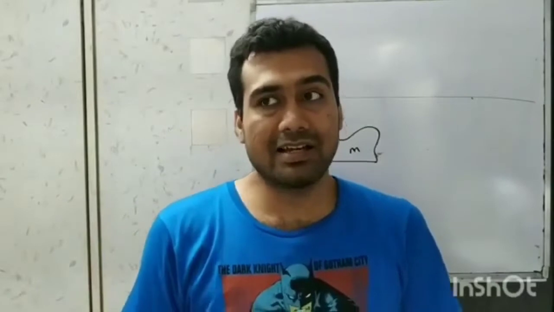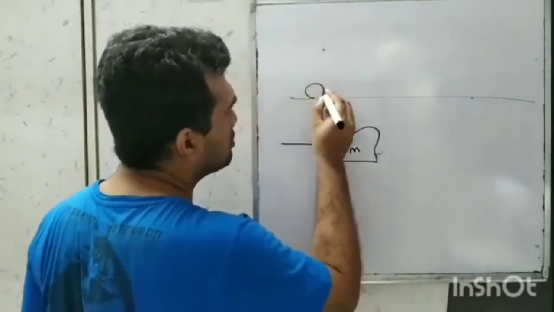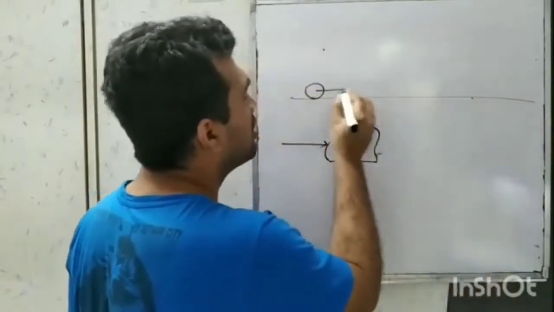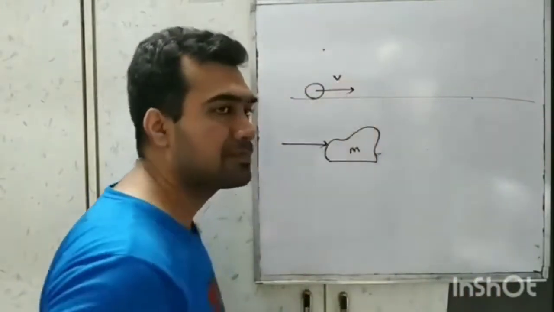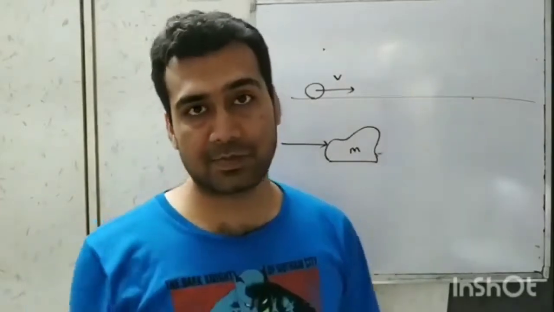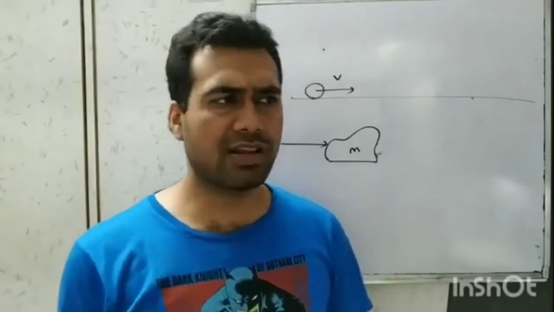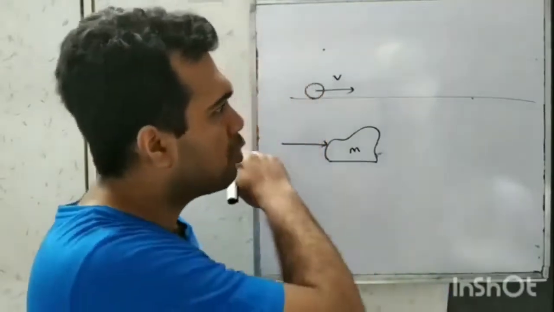On the other hand, if we have a frictionless surface, which is an ideal case because practically it's impossible to have zero friction between two surfaces, and a ball was rolling on it with a uniform velocity v, theoretically this ball can keep rolling till infinity if there is no obstruction, because there is no friction. But in real life we don't observe that. We see that the ball will stop.